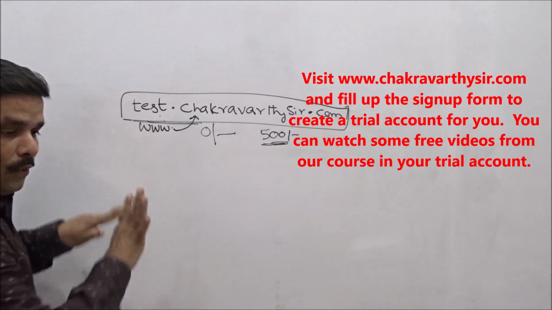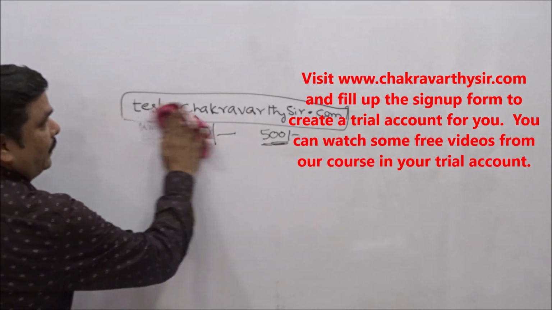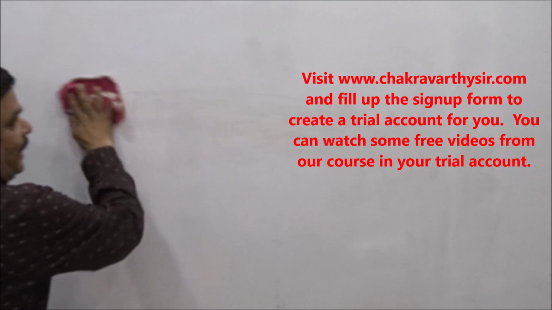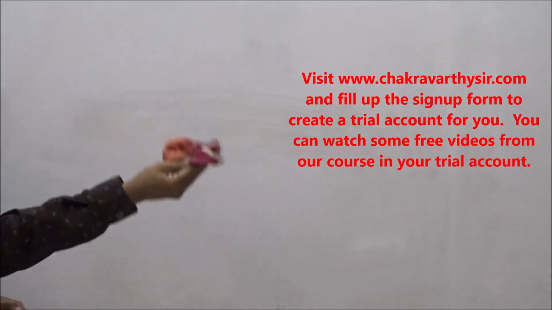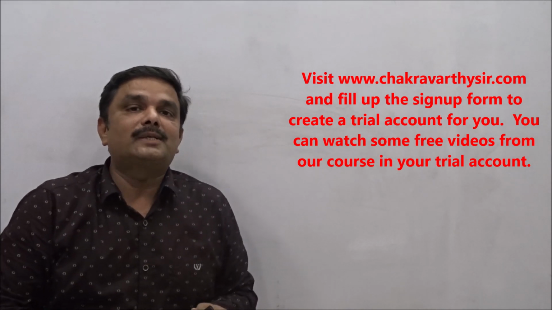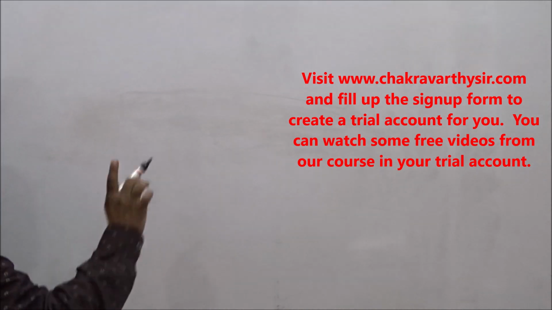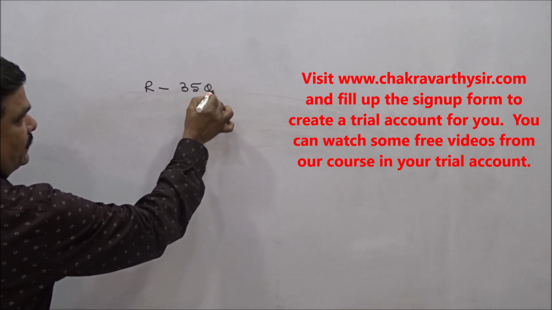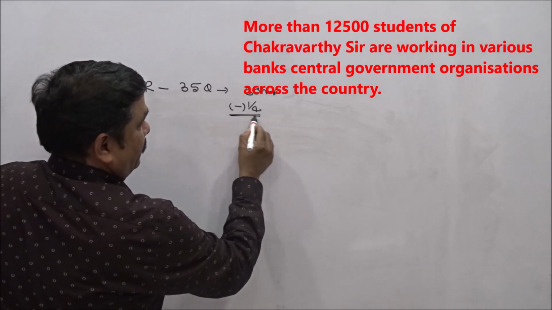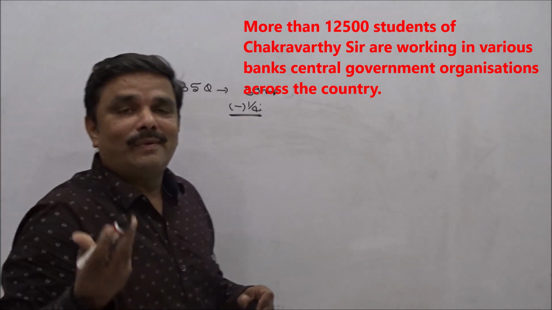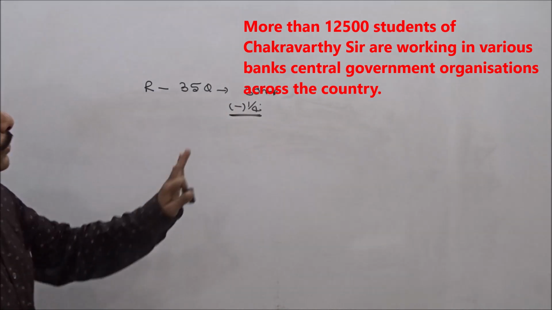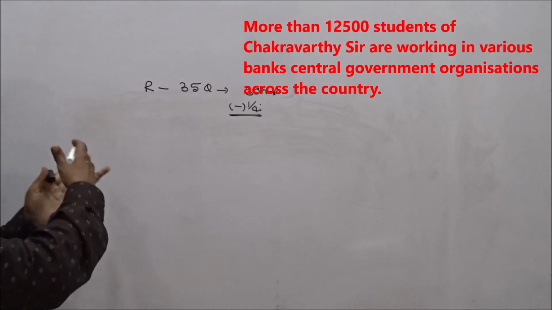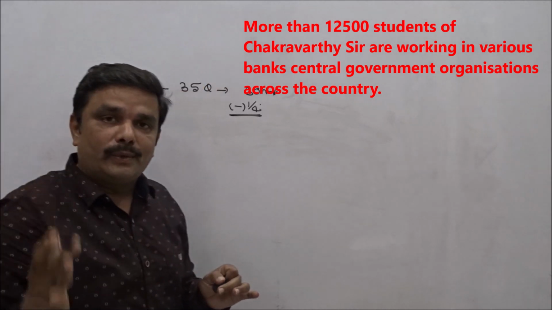But anyway, now our focus should be how to start this one. Attempt tomorrow's or day after tomorrow's or next Saturday or Sunday's exam as per your schedule. Alright, see students, start with reasoning. All of you know that from reasoning you are going to get 35 questions, and so this is important, students. Negative marking is there. Because of this negative marking, many students are not even qualifying in this particular section. So maintain the accuracy first. After that, anyway you have to go for speed. Right? If you start preparation from the basic level, you get accuracy and speed.